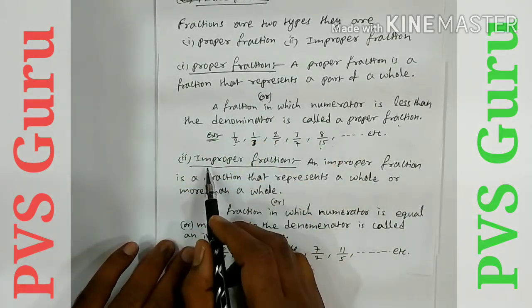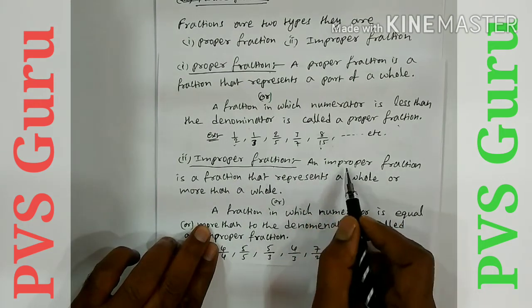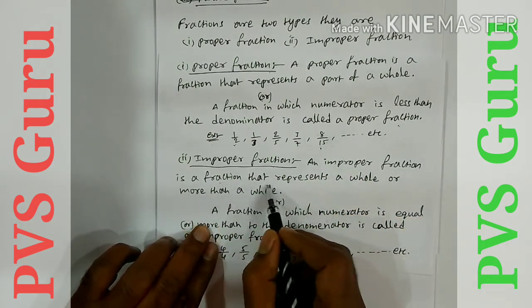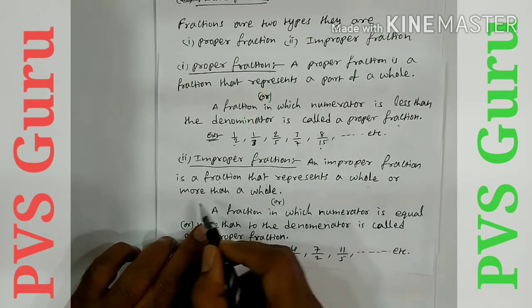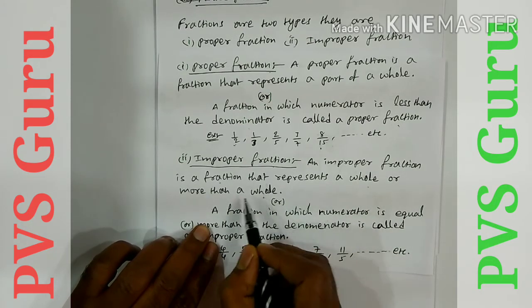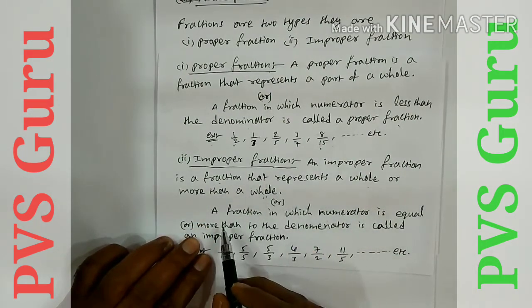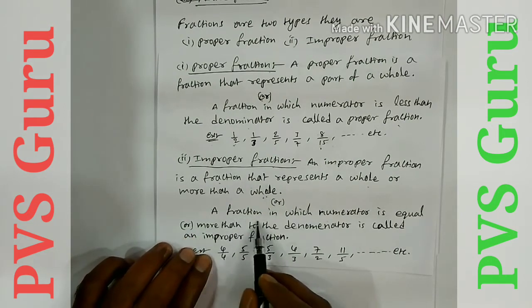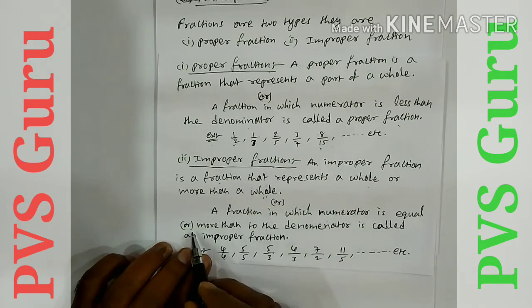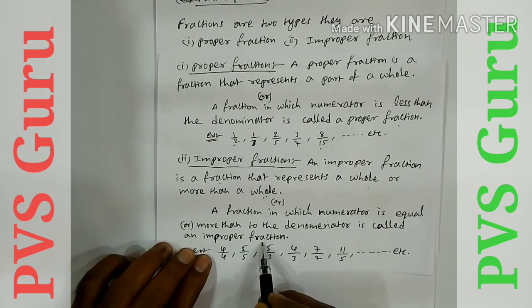In a similar manner, an improper fraction is a fraction that represents a whole or more than a whole. It is also defined like this: a fraction in which the numerator is equal to or more than the denominator is called an improper fraction.